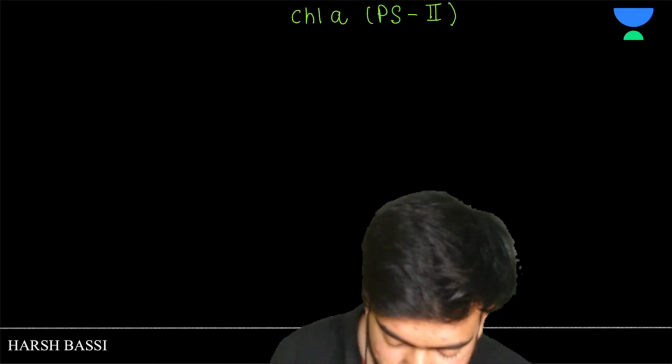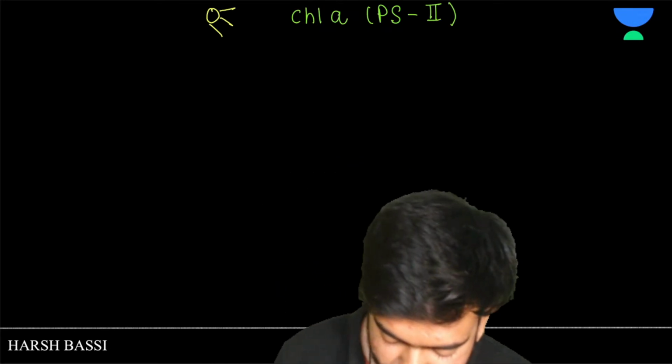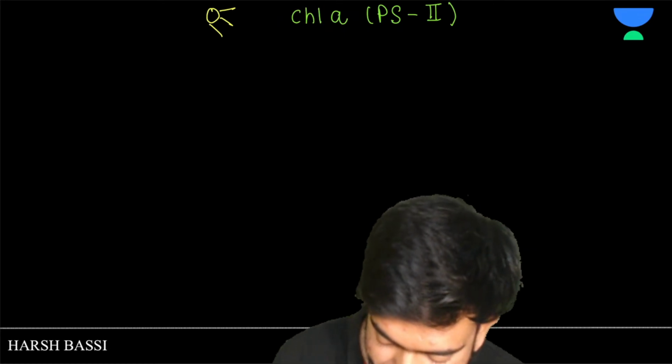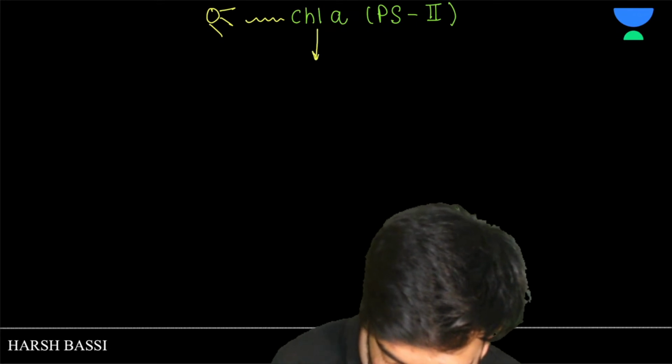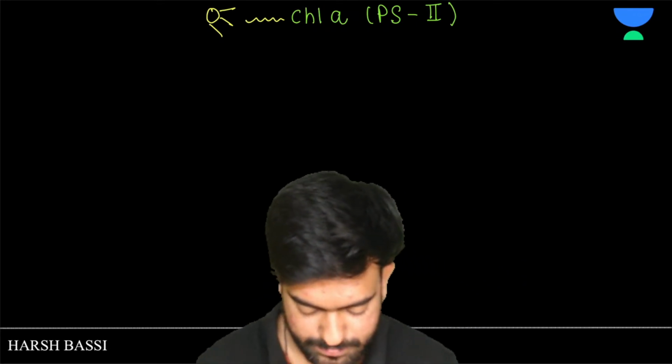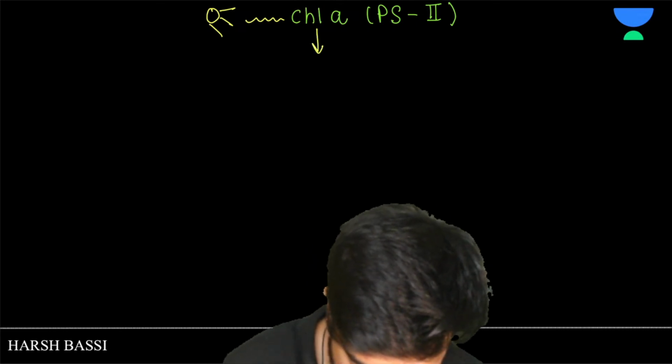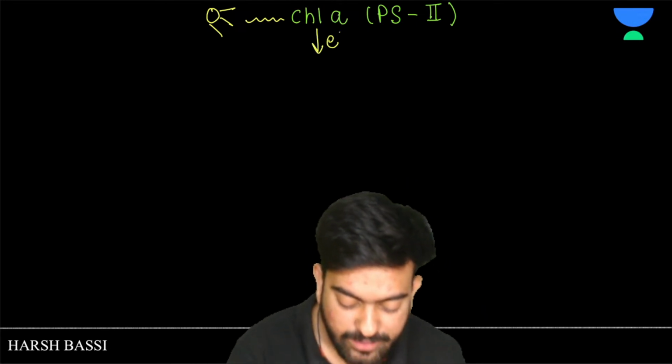Photosystem 2, okay? Light came here. The electron got excited. Now this electron went where, sir?